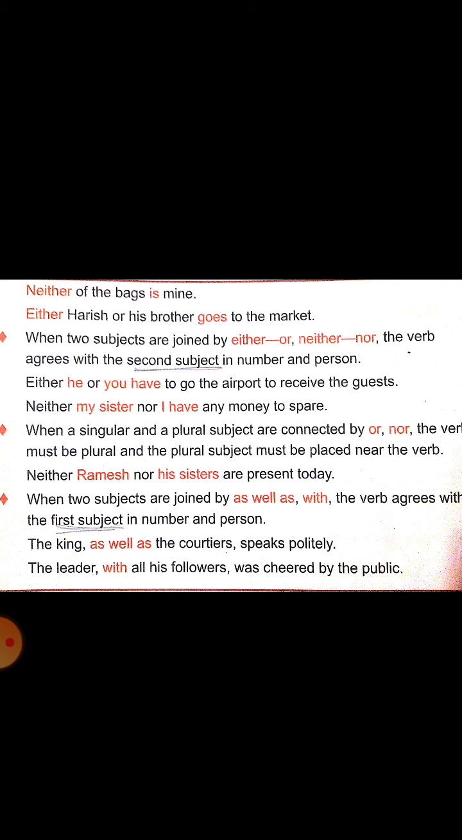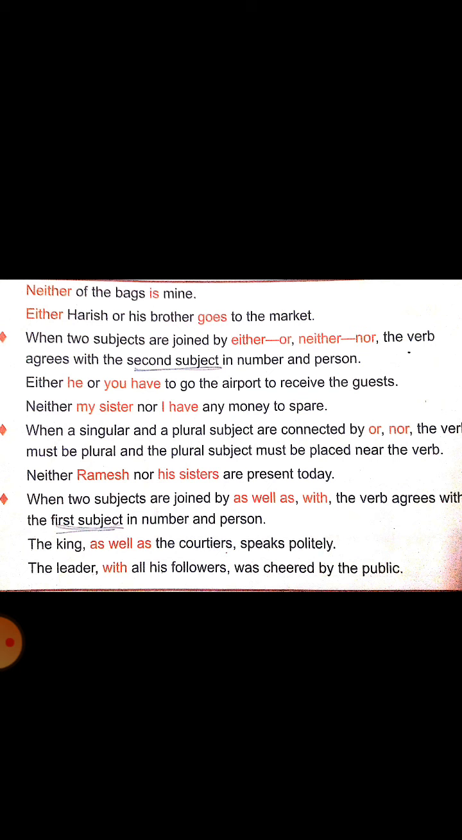The first subject agrees with the verb. If the first subject is singular, the verb is singular. Children, we should always use the singular subject first. You can use the plural subject after with, along with, or as well as. Keep it in mind. You can use a singular or plural noun after with, along with, as well as, but it should always be preceded by the singular noun.